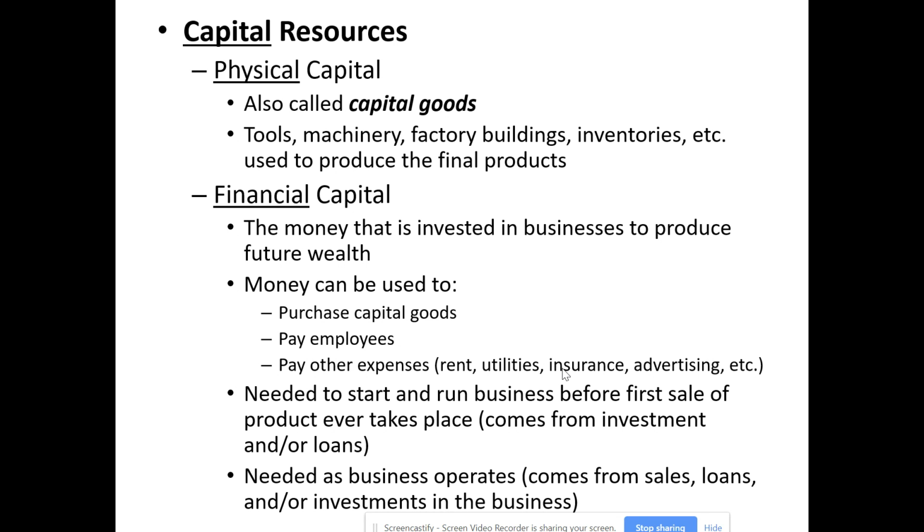Once the business is up and operating, you still need financial capital available. This is generally referred to as working capital. And this will come from sales. Hopefully, you have enough sales to generate the working capital that you need to keep the business operating, but you may occasionally need to take on a loan, perhaps for an expansion, or take on additional investments in the business to provide the additional financial capital that you need.